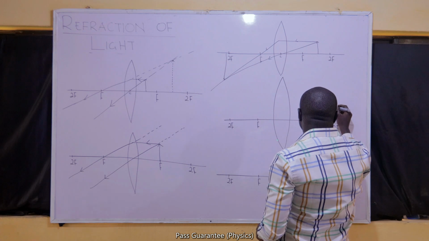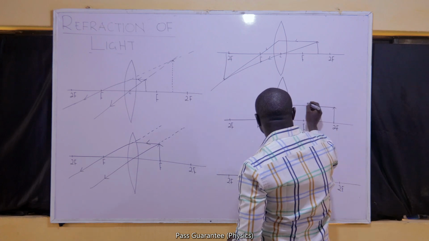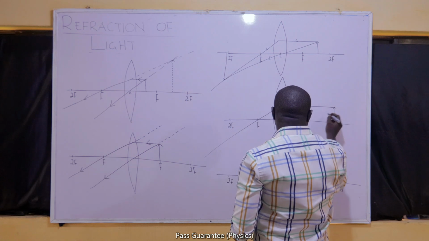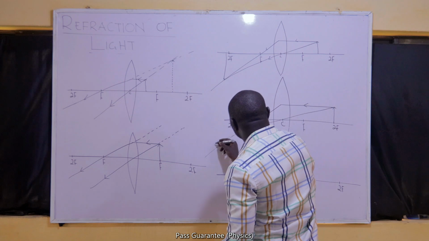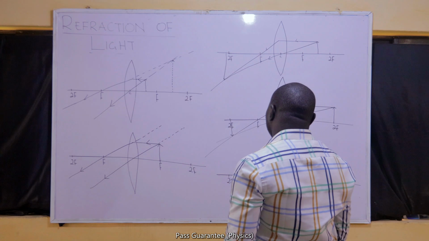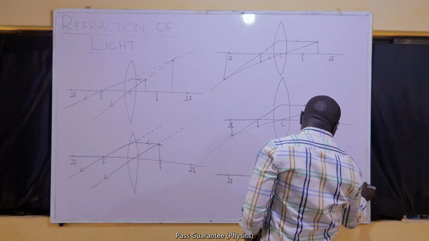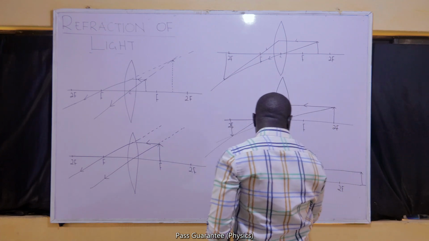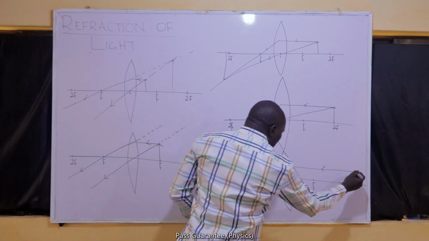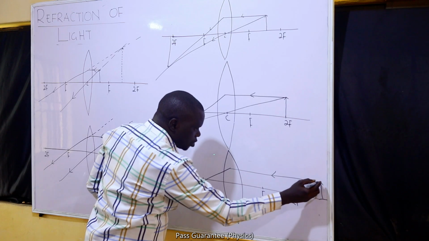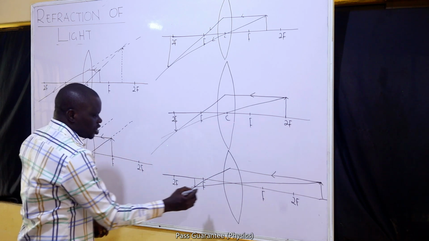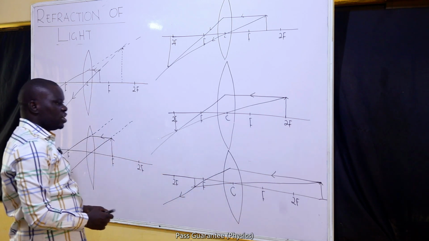For 2F, rays of light that are parallel to the principal axis will come down through F. You need to show some accuracy with this, drawing it to scale, and the one that goes through C will pass through C. If you have done that correctly, you should get an image that will be exactly on 2F. Now let's do the one beyond 2F. If it is beyond 2F, rays of light that are parallel to the principal axis will come through F, and the one that goes through C will pass through C undeviated.